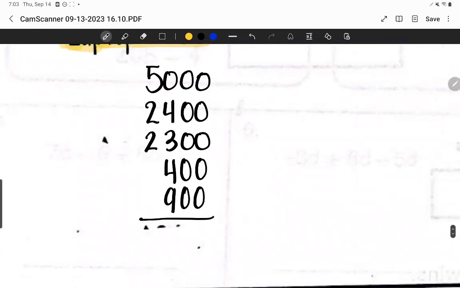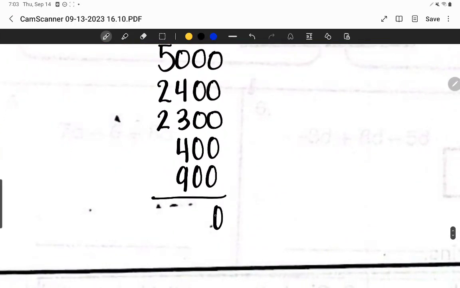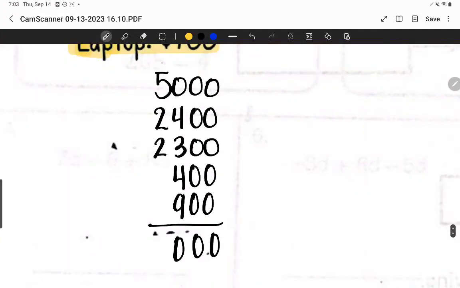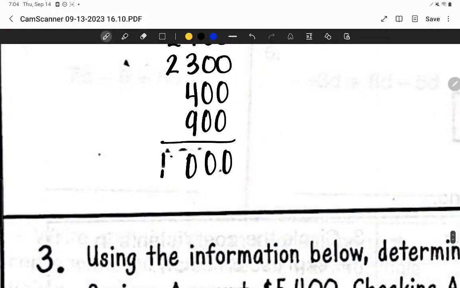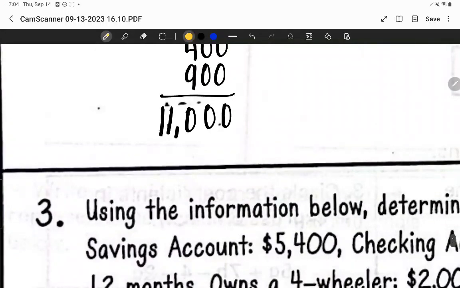Alright, so when we add all of that together, here are our zeros. 4 plus 3 is 7. 7 plus 4 is 11. 11 plus 9 is 20. So I'm going to write down a 0, carry my 2. 2 plus 5 is 7. 7 plus 2 is 9. 9 plus 2 is 11. So our assets total to be $11,000.